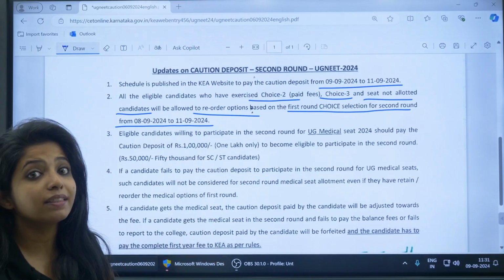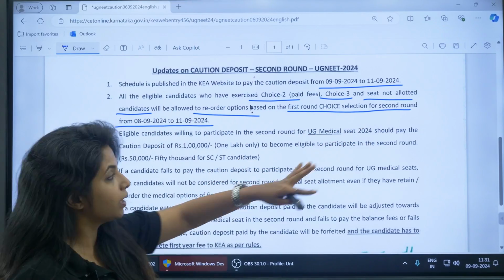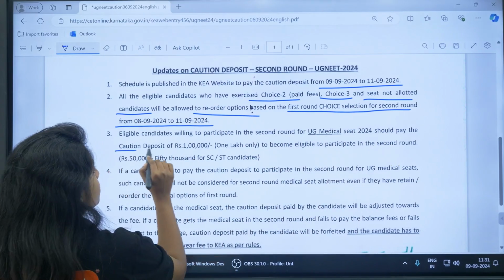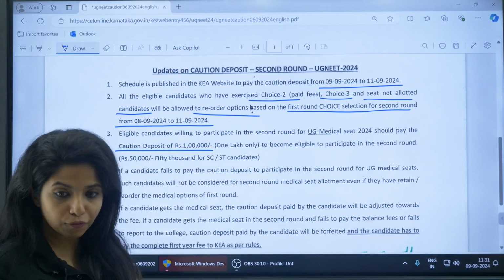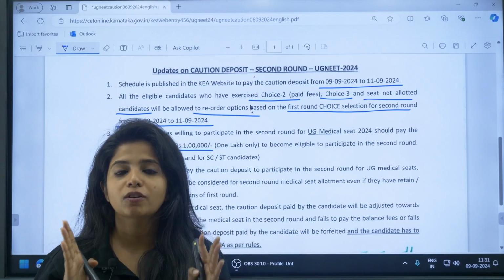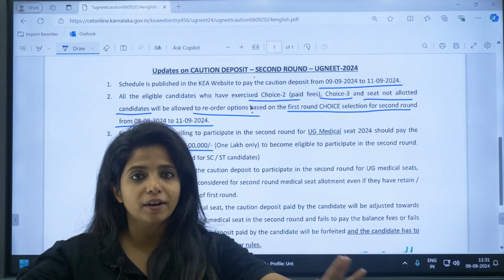are willing to participate in the second round should pay the caution deposit of ₹1 lakh. If you want to go ahead with second round, children, you have to make sure that you are paying the caution deposit, which is 1 lakh. Do not be worried about your 1 lakh.